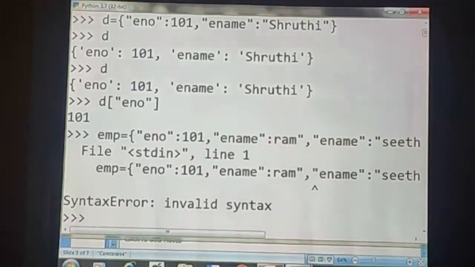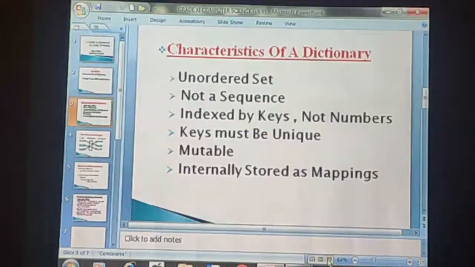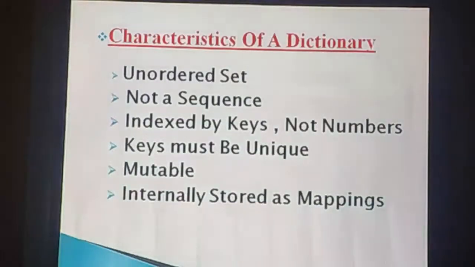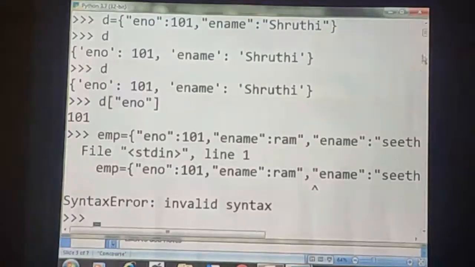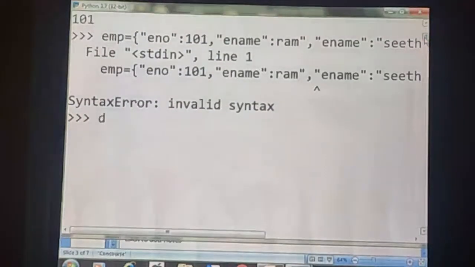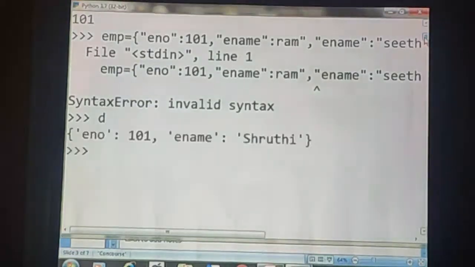The next one is mutable. What does mutable mean? That means we can change the value of the key in place. I will explain. See, consider the value of the dictionary D. So it contains how many key value pairs? 2 key value pairs, ENO and ENAME. So ENO I have given 101, then ENAME Shruti.